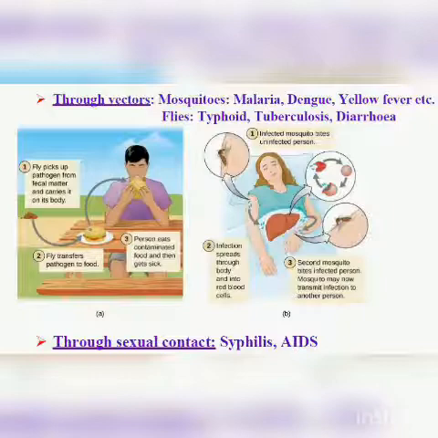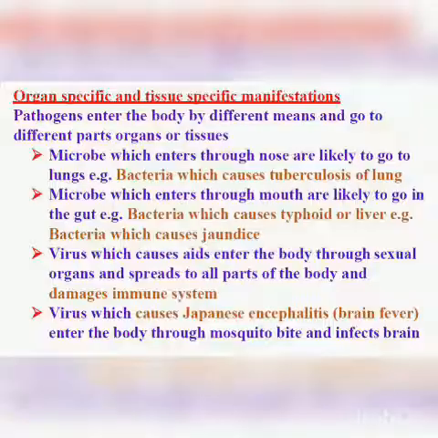Now, next point is organ specific and tissue specific manifestations. Okay. Pathogen enters the body by different means or goes to different parts of organs or tissues. Now, as you know, the human body is very big as compared to microorganisms, and there are a large number of microorganisms which cause diseases.